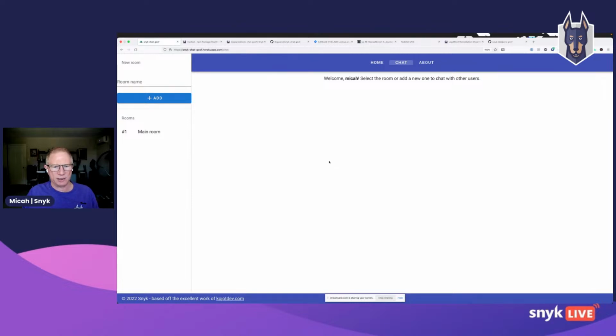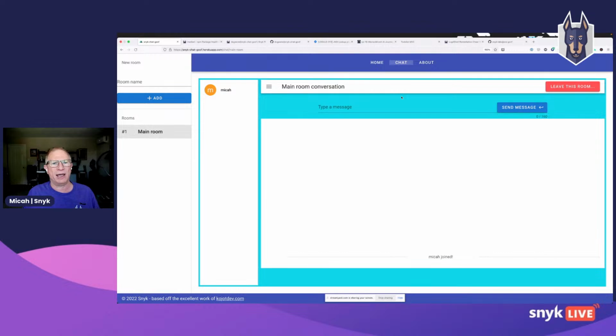And you'll notice this interface that we're looking at here. This is what I'm going to say is a modern chat app. Now, don't ding me for the design of this. I am not a very good front-end designer, but it's a modern app from the perspective that it's a JavaScript front end, a Java back end, and it uses WebSockets to communicate. So that's pretty modern. Now you can add different rooms. What I'd like you to do is come into the main room here with me and then click on Start Chatting.